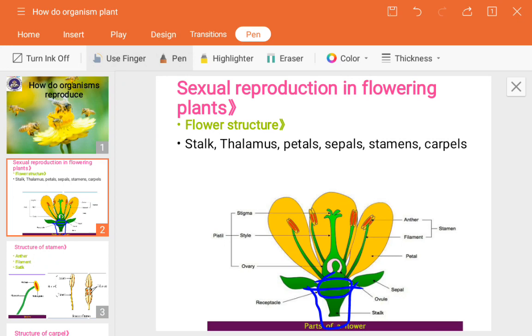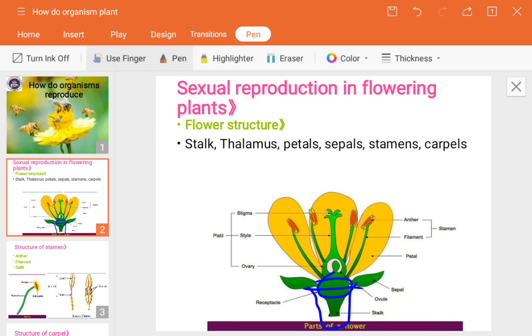We will see what is meant by pollen grains and all these processes next. Petals also act as a covering for the reproductive organs. How is it possible? Inside the petals, the thalamus carries the reproductive organs of the flowering plant. That's why they are covered by the petals.